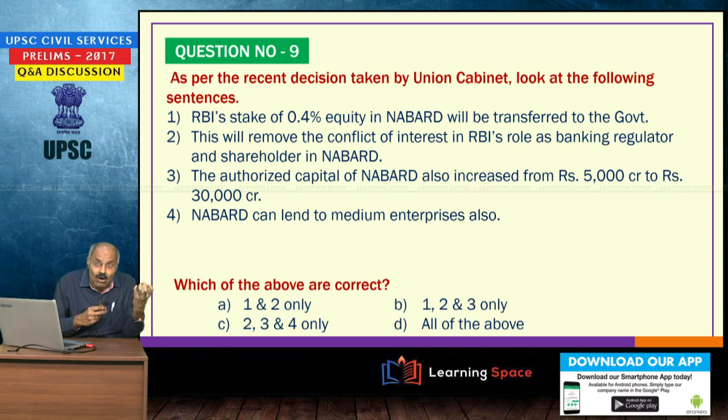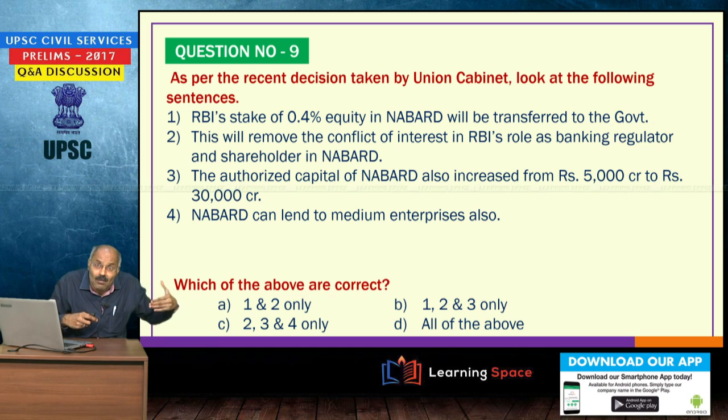RBI's stake of 0.4% equity in NABARD. Till date RBI has got 0.4% stake in NABARD, that will be totally transferred to the government, and now RBI will be totally free of NABARD. Why this decision was taken? This is to remove the conflict of interest in RBI's role. RBI is banking regulator.